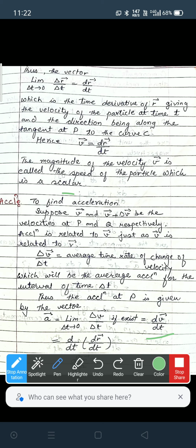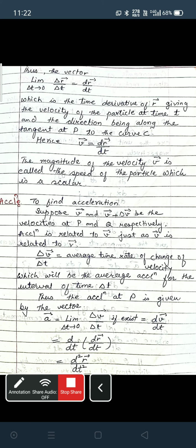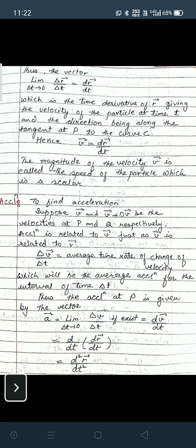And the value of v is dr by dt. So A, the acceleration, which is a vector quantity, is equal to d2r by dt square, or A is equal to dv by dt.